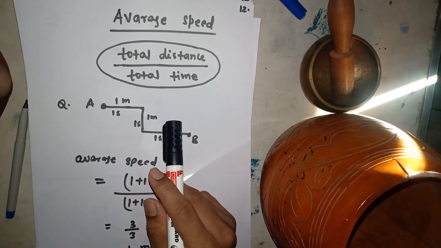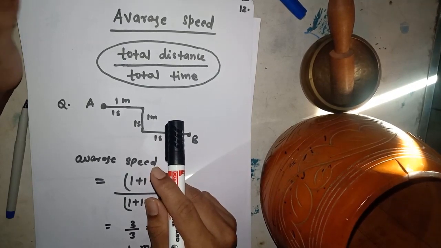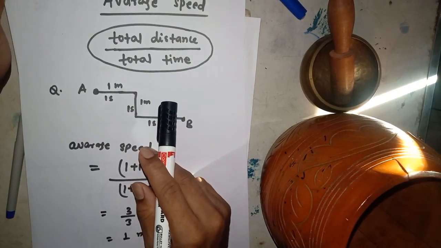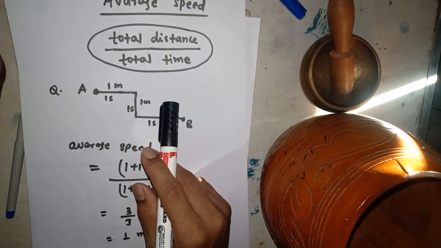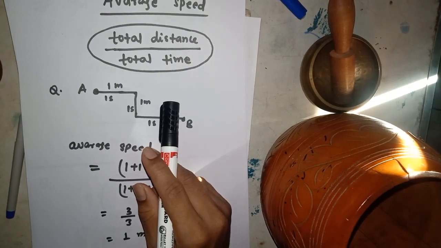And average means total by total. That's why average speed counts only the final and initial value. It does not bother about what its actual value is at a particular instant. It does not give the idea of the actual value.